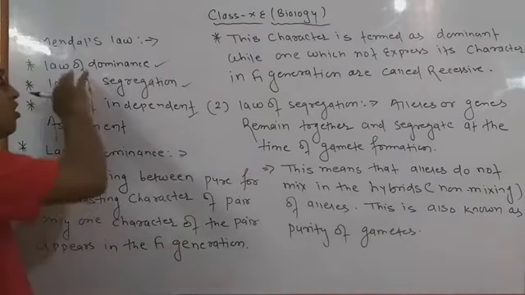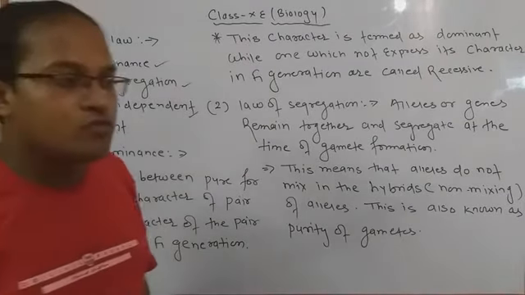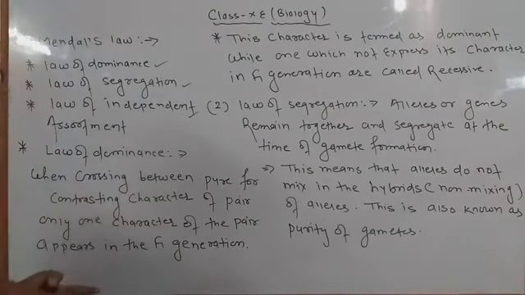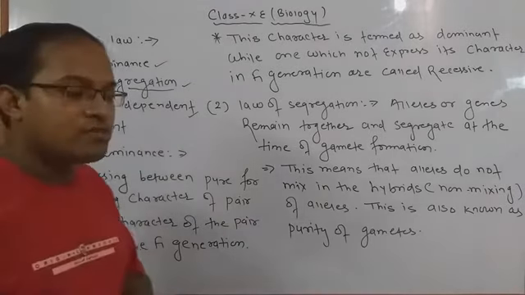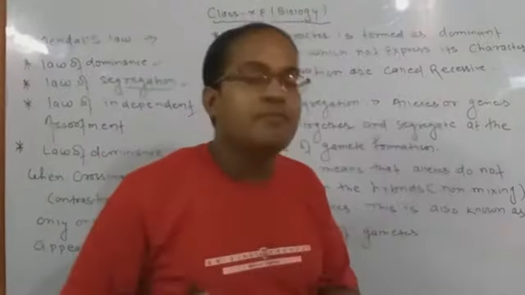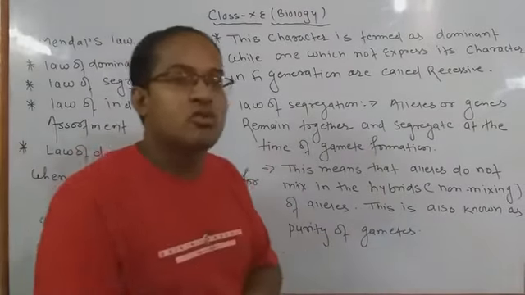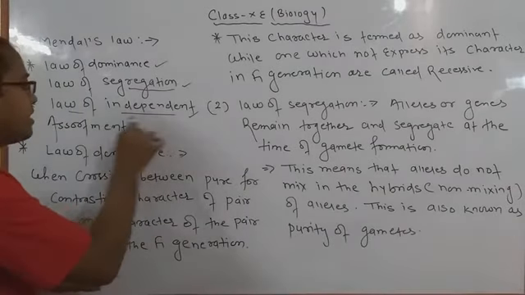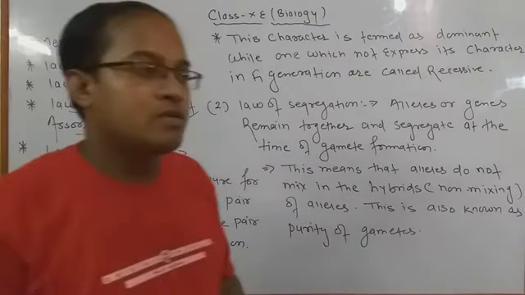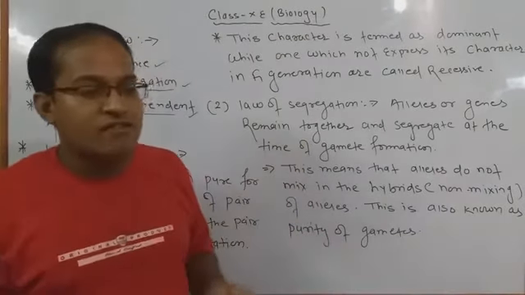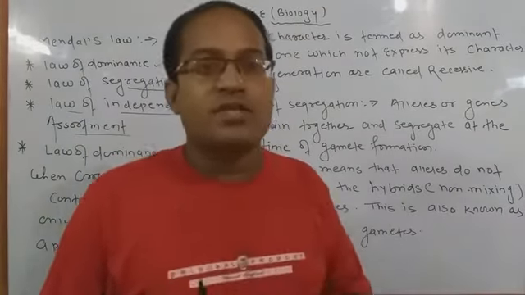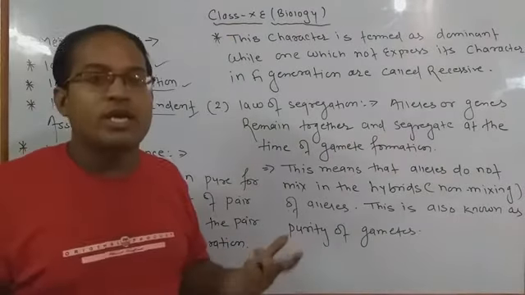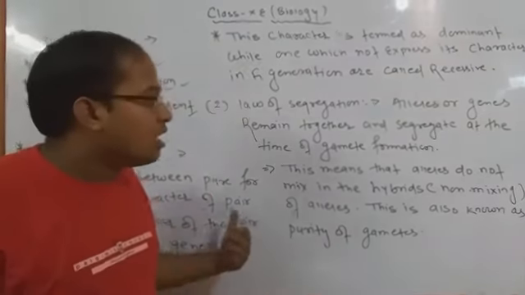The first one is the law of dominance. Dominance, I already told you, is when the superior one overrides the inferior. That is called dominance. Second, the law of segregation. Segregation means we have to segregate something from a mixture. Segregate मतलब होता है किसी चीज को अलग करना. We have to separate it from any other source. And third, the law of independent assortment. Law of independent assortment means any characters which are self-recognized can express their own character without any mixing. It is called independent assortment. जो अपने characters को independent way में show करे, that is called independent assortment.